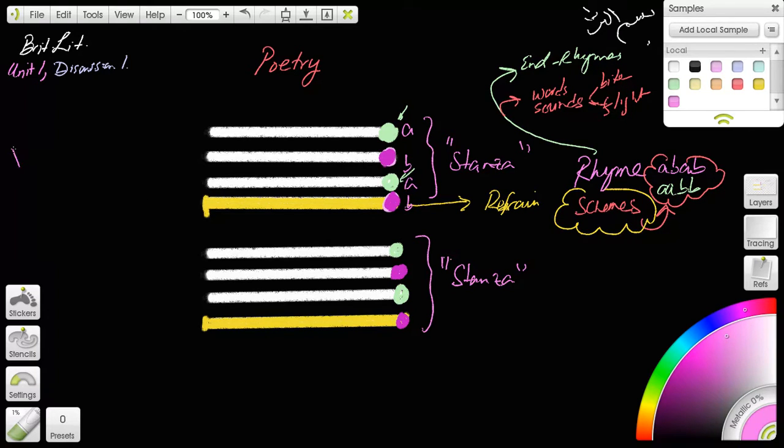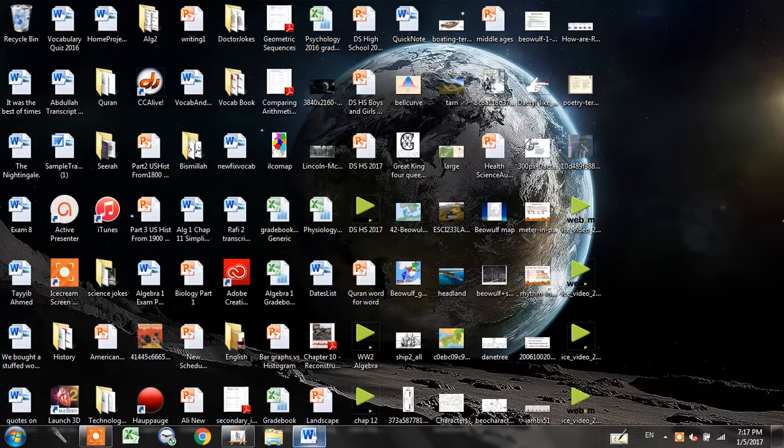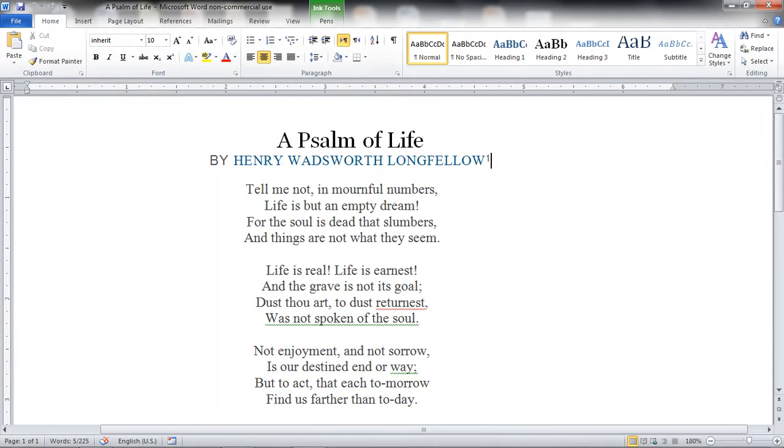So here we're talking of repetition as a rhetorical device. One way of repetition, of course, is rhyme, correct? And another way we talked about is repetition like refrain. So refrain and rhymes are forms of repetition as a rhetorical device. Another way is having a rhythm in a poem. For example, I'll give you this particular poem of favorites.